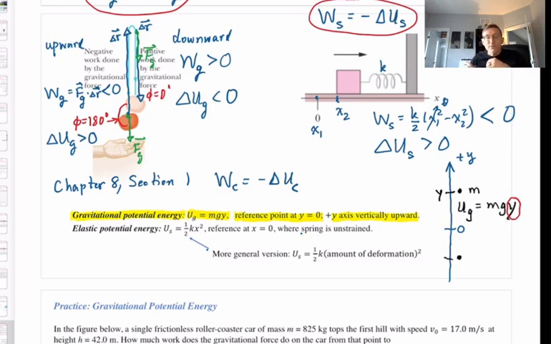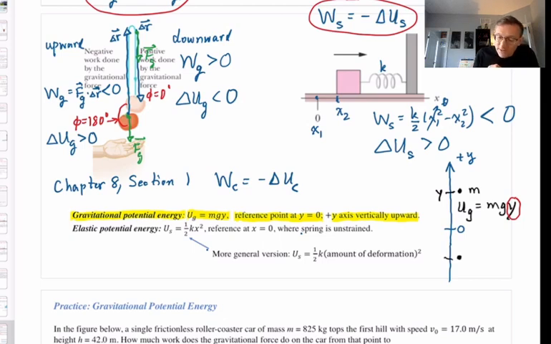I recommend you do not say this formula for U grav as m times g times height, because that might lead you to think that it can only be positive. Height kind of implies only positive. It's m times g times y coordinate. And the y coordinate of a particle could be positive, negative, or 0, depending upon where the particle is relative to the origin. So we're going to use that formula whenever we need to calculate gravitational potential energy.